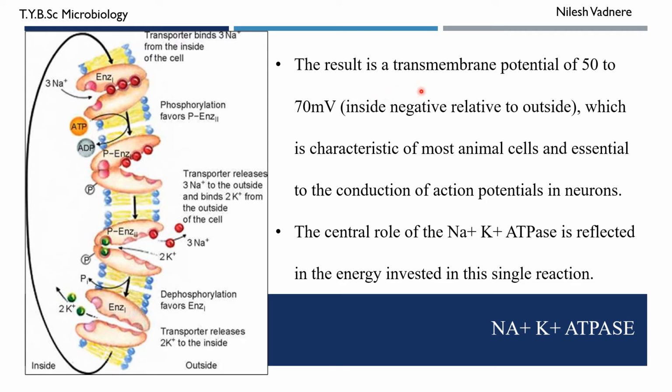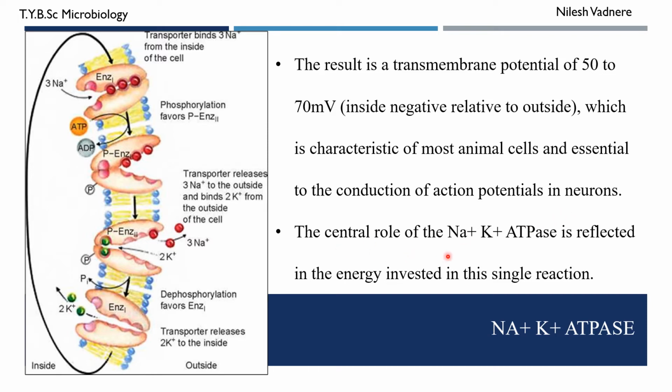The result is a transmembrane potential of 50 to 70 millivolt, inside negative relative to outside, because the positive charge is shifted to outside, which is characteristic of most animal cells and essential to the conduction of action potential in neurons.